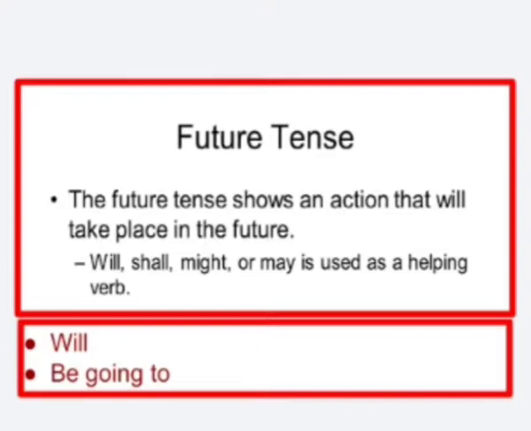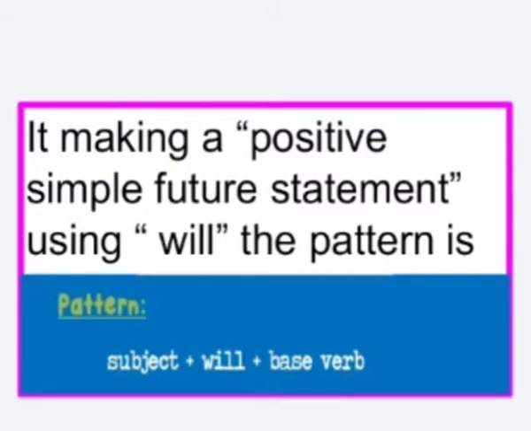There are two patterns in making a sentence in the simple future. These are will and be going to. So let's see. Let's start with will. In making a positive simple future statement using will, the pattern is subject plus will plus base form of the verb.